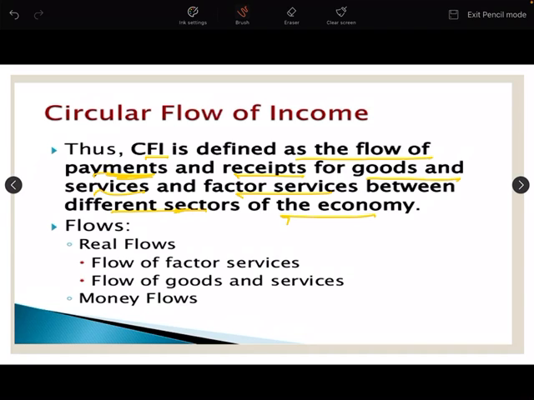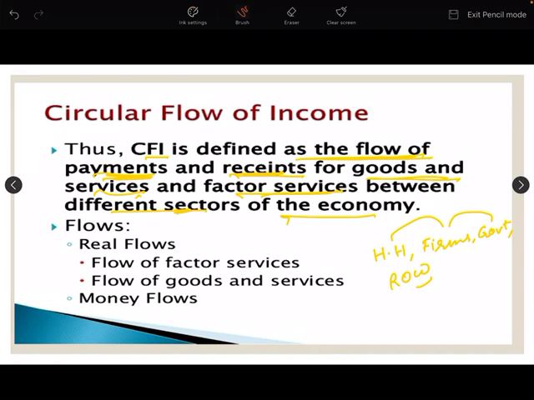When we say different sectors, we are talking about households, firms, government, and the rest of the world. This circulation of money moves among these four sectors. So this circular flow is defined as the flow of payments and receipts of goods and services and factor services.